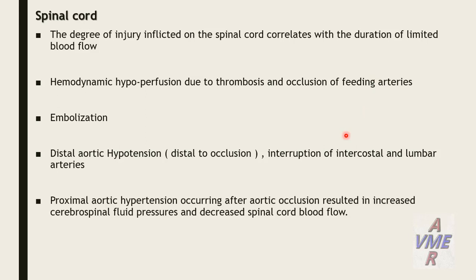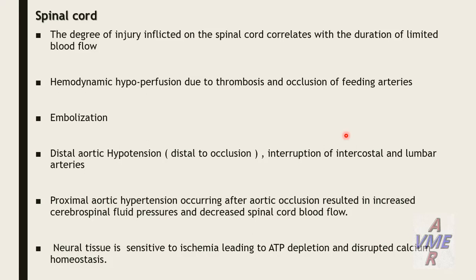Proximal aortic hypertension occurs after aortic occlusion, resulting in increased CSF pressure and decreased spinal cord blood flow. Neural tissue is sensitive to ischemia, leading to ATP depletion and disturbed calcium homeostasis.